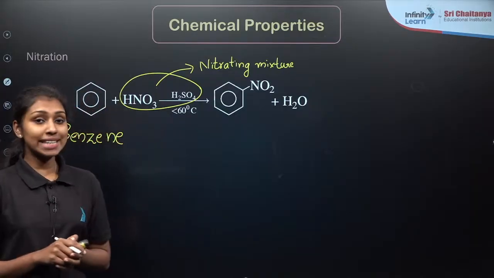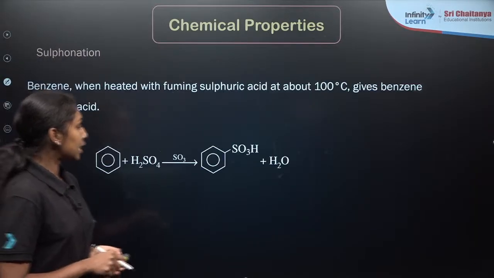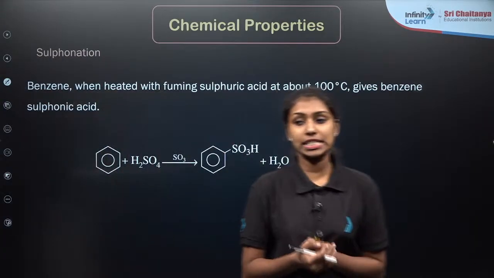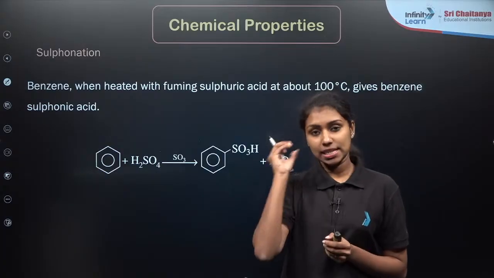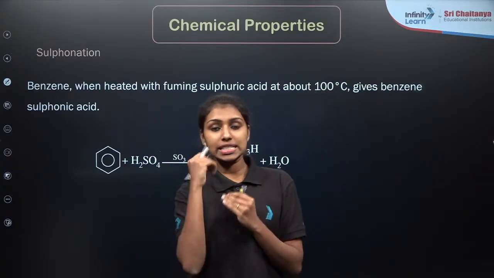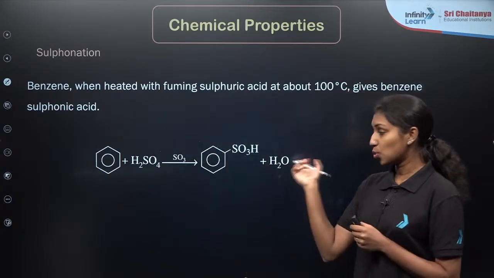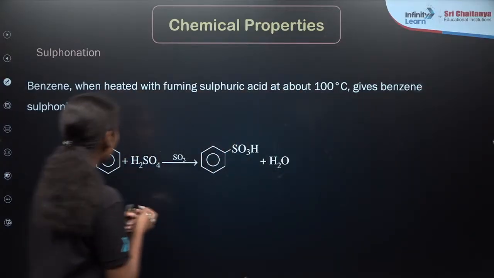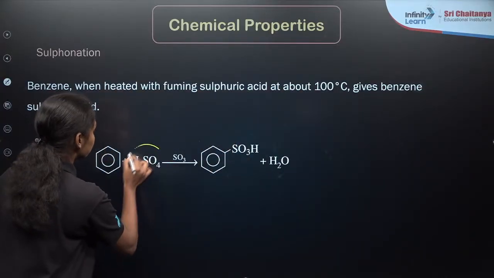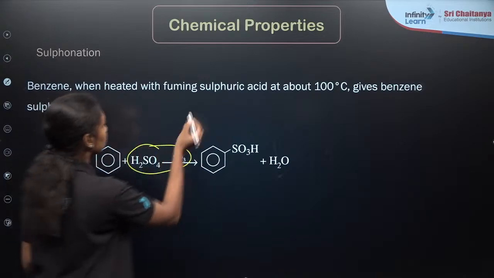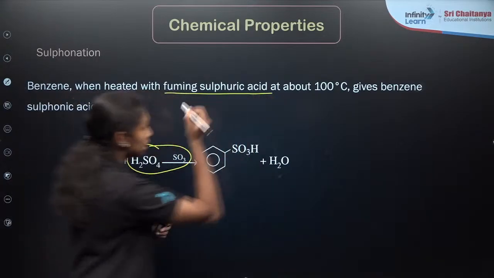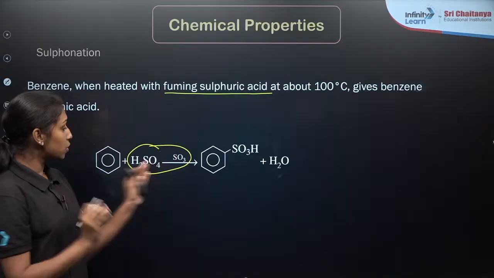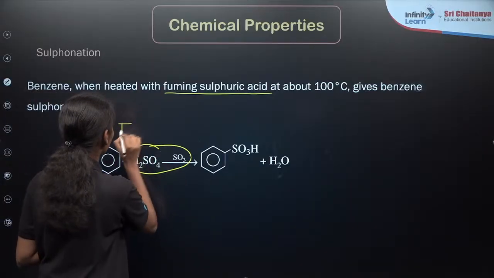Now let me move to the next type of reaction, that is our sulfonation, right? As the name itself suggests, a sulfonating group is added to the benzene ring, right? An SO3H group is added to the benzene ring by using sulfuric acid as a reactant, right? Fuming sulfuric acid, which means sulfuric acid in presence of SO3, is known as fuming sulfuric acid.